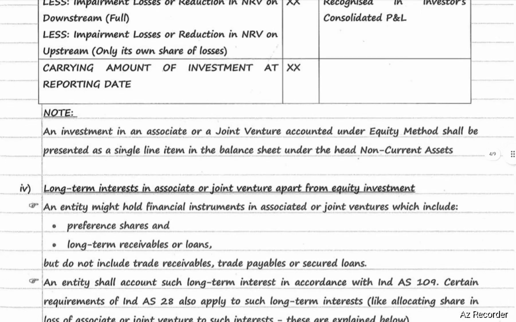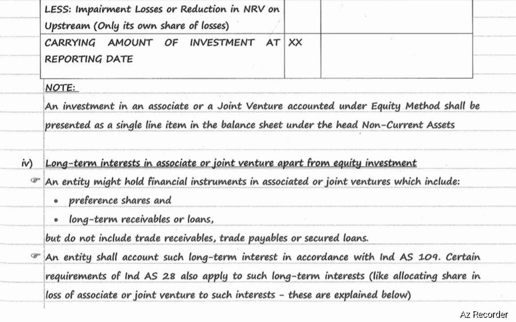Next, long-term interest in associates or joint ventures apart from equity investment. An entity might hold financial instruments in associates or joint ventures, which includes preference shares and other long-term receivables or loans, but does not include trade receivables, trade payables, or secured loans. An entity shall account such long-term interest in accordance with Ind AS 109. Certain requirements of Ind AS 28 also apply to such long-term interest, like allocating shares in loss of associate or joint venture to such interest.